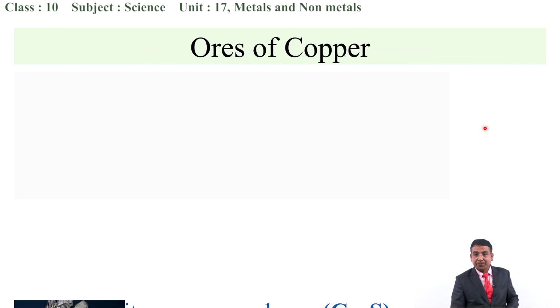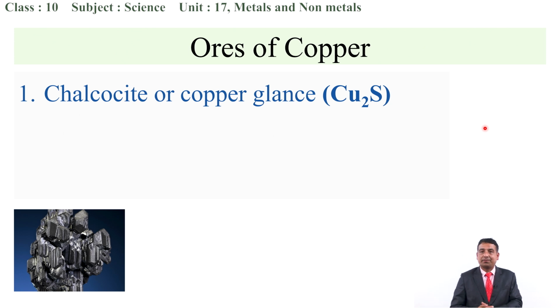Next, we are going to discuss the ores of copper. Copper is also not found in the pure form in the mines. So, we have to take the impure form of copper from the mines, and by using different metallurgical processes, we can make it pure. The chief ore of copper is chalcocite, also known as copper glance, which has the molecular formula Cu2S. This is called copper sulfide.